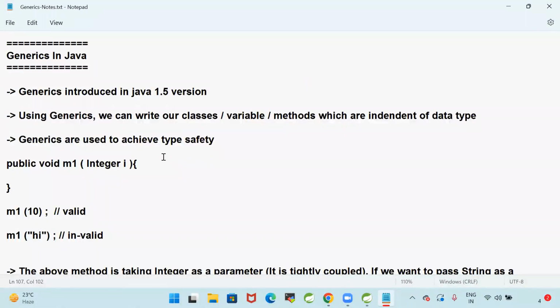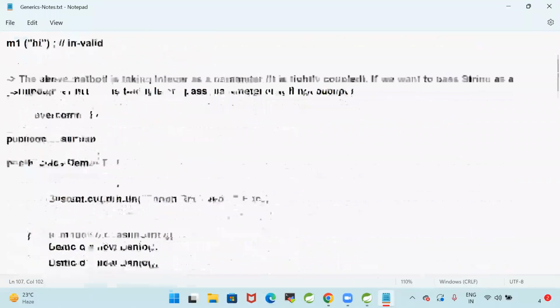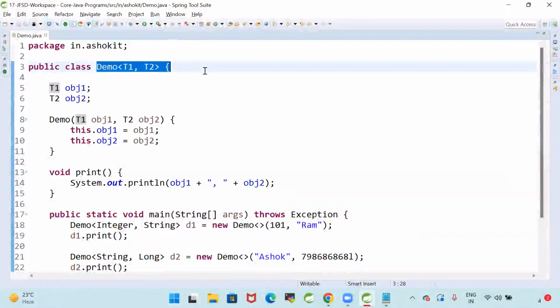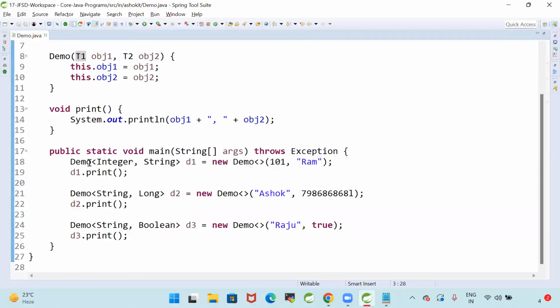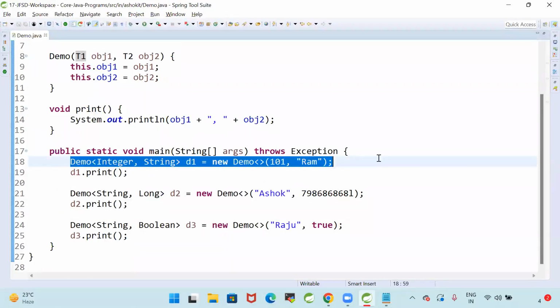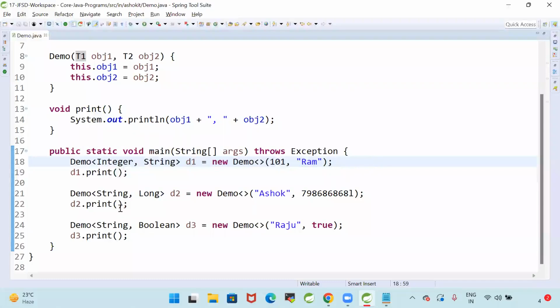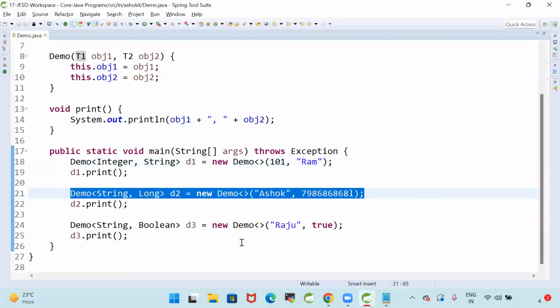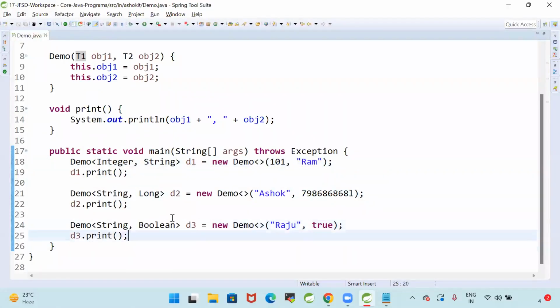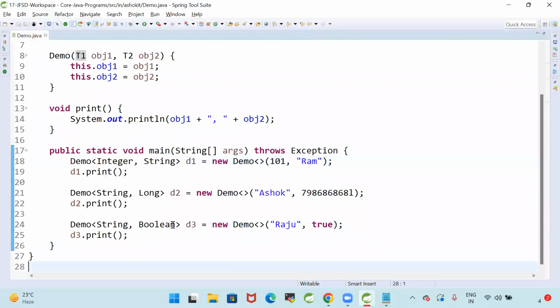If I want my classes loosely coupled with the data type, I will go for a generic type. Now my class is a generic type, and the Demo class can take any type of objects. Here I am defining that D1 should take only Integer and String, D2 should take only String and Long, and D3 should take String and Boolean. This is called type safety. We define what type of data we are going to store.